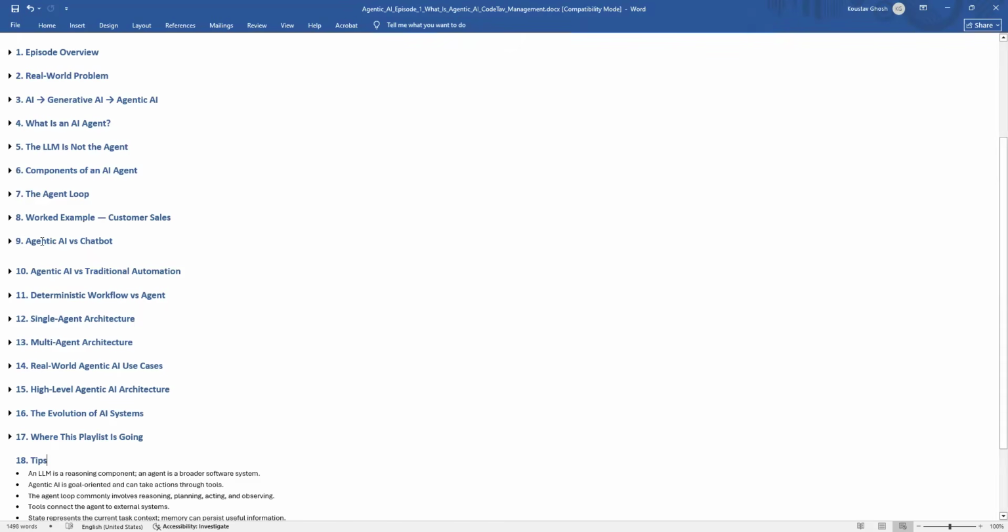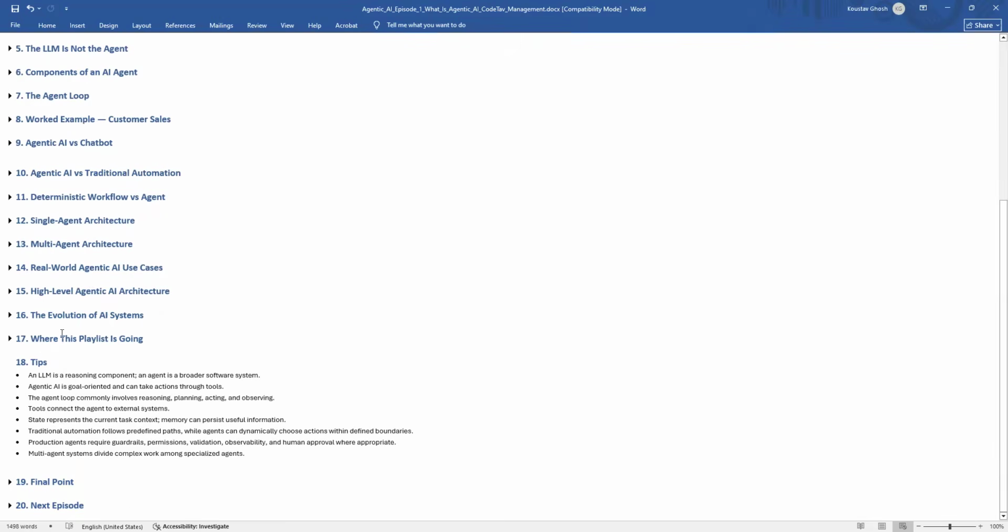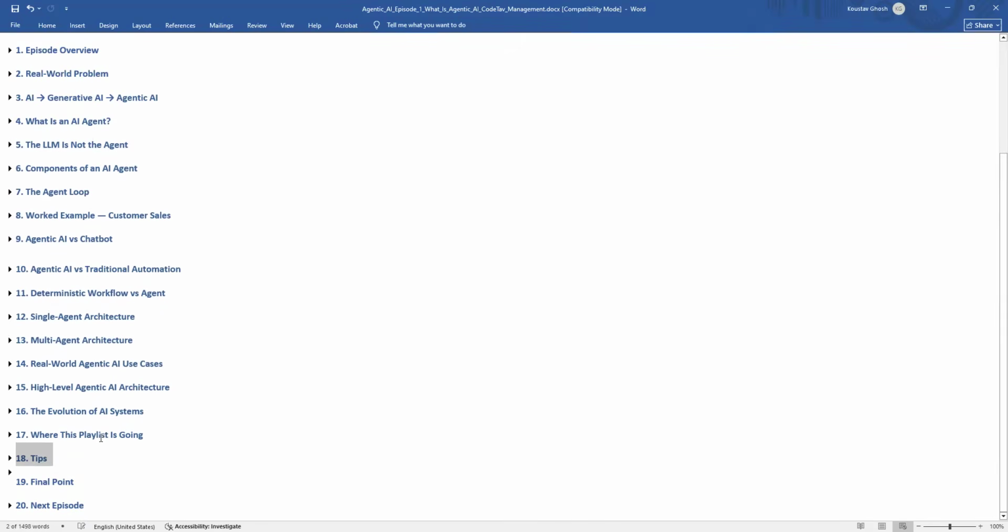Then we discussed the difference between agentic AI and chatbot, agentic AI versus traditional automation, deterministic workflow versus agent, single agent architecture, multiple agent architecture, real world agentic AI use cases, high level agentic AI architecture, the evolution of AI systems, and where this playlist is going. So that I have discussed, right?